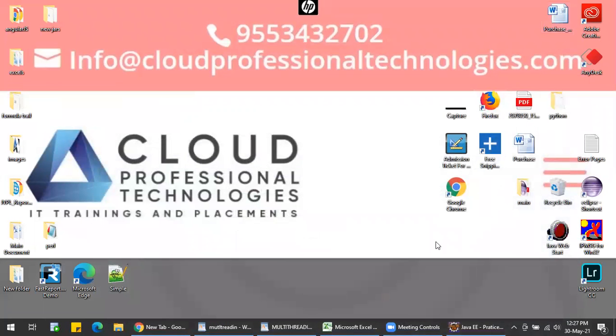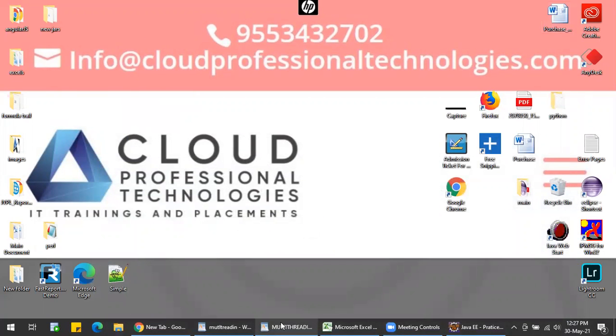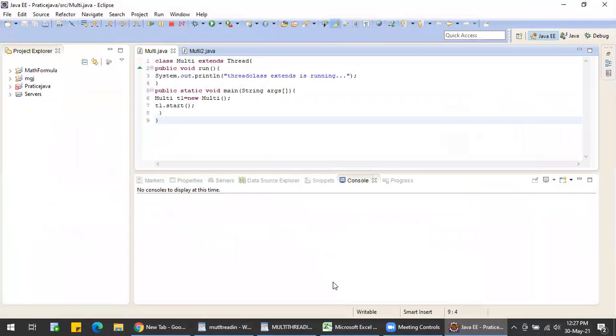Now let us see how to create a thread. Let us see some examples on threads. I'll explain how to create a thread. We can create a thread in two ways: by extending the Thread class or by implementing the Runnable interface.